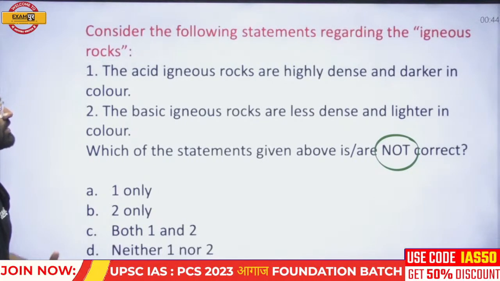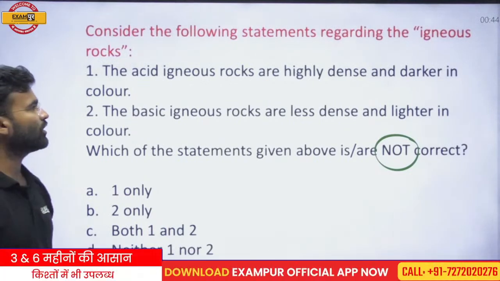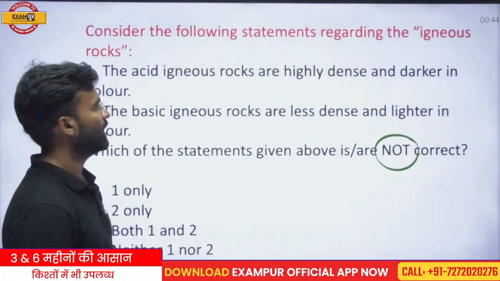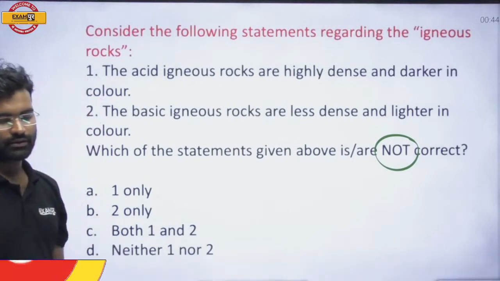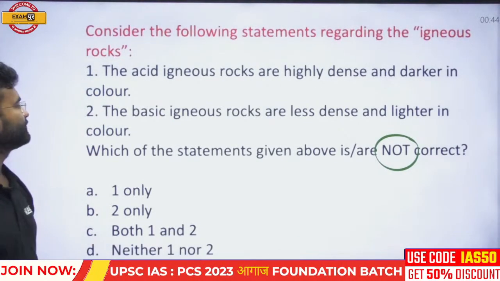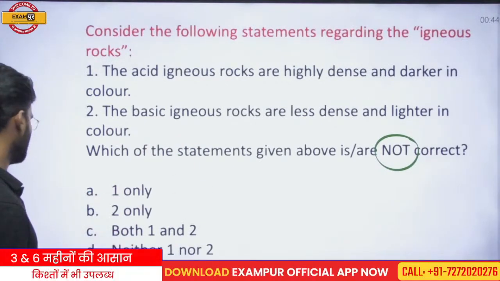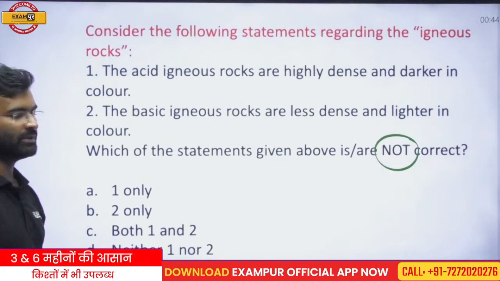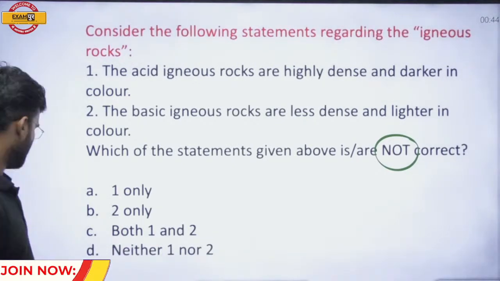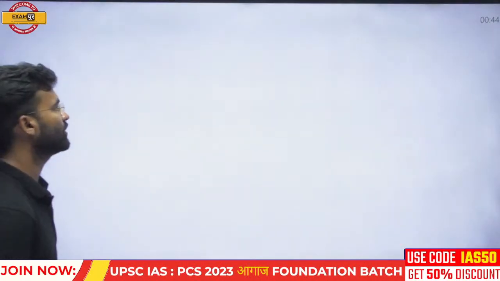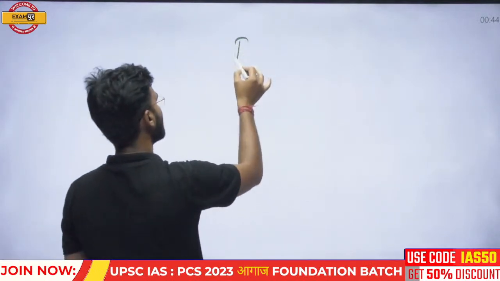Consider the following statements regarding the igneous rock. The acid igneous rocks are highly dense and darker in color. The basic igneous rocks are less dense and lighter in color. Which of the statements given is not correct? So, igneous rock. You know about the igneous rock.